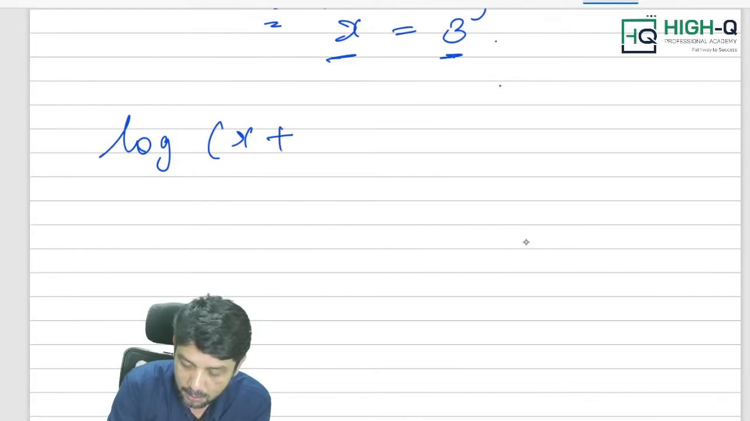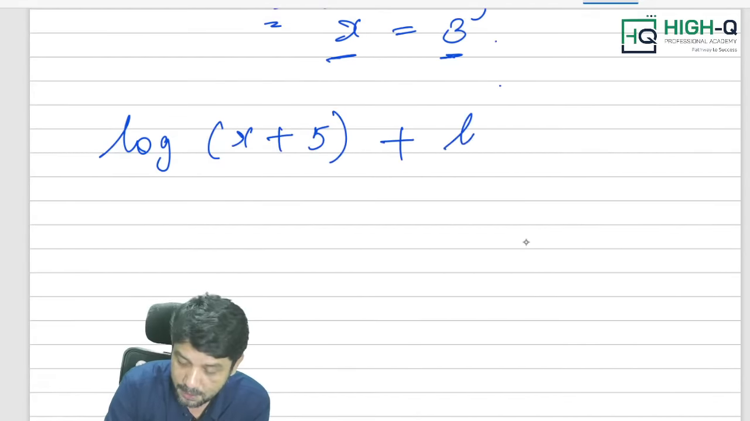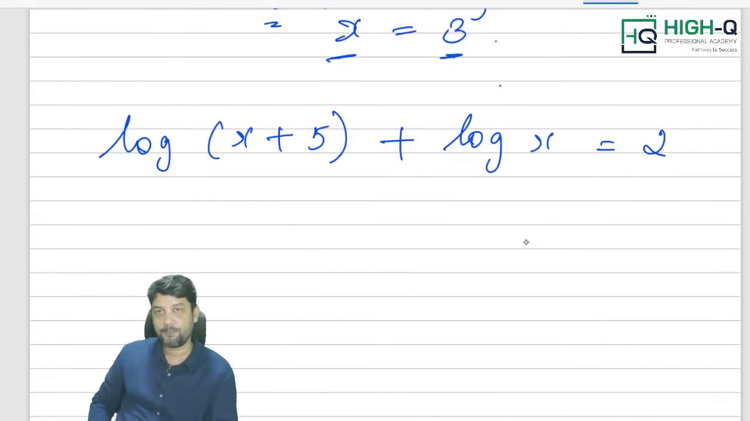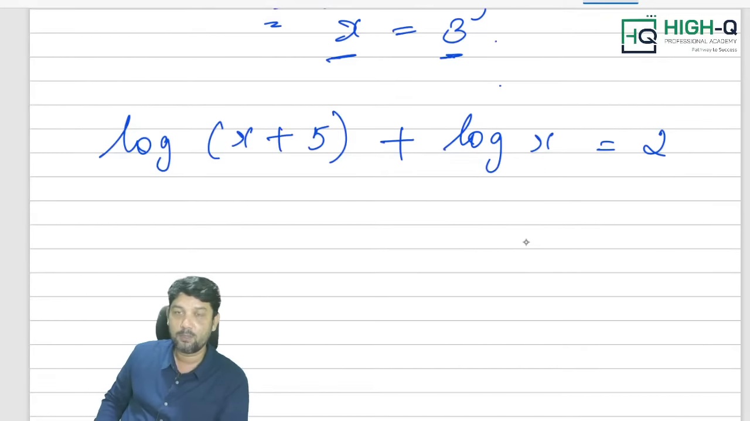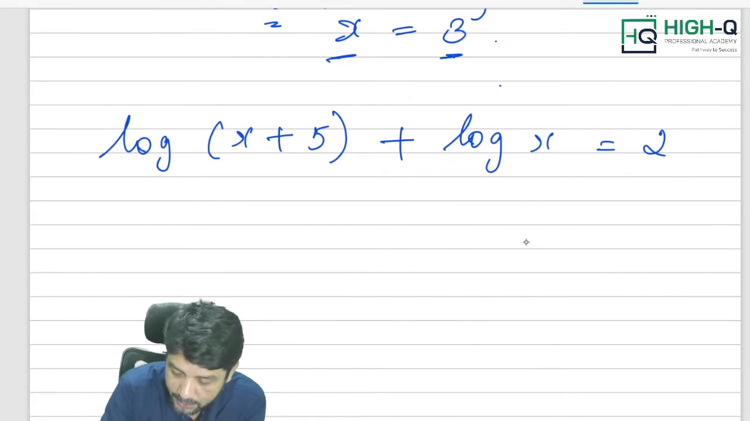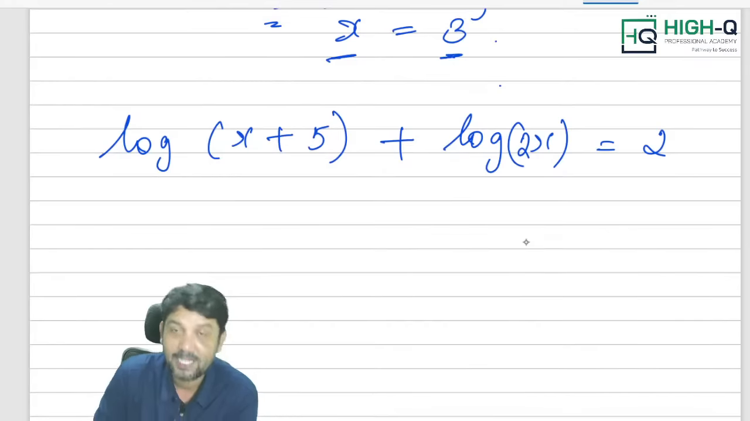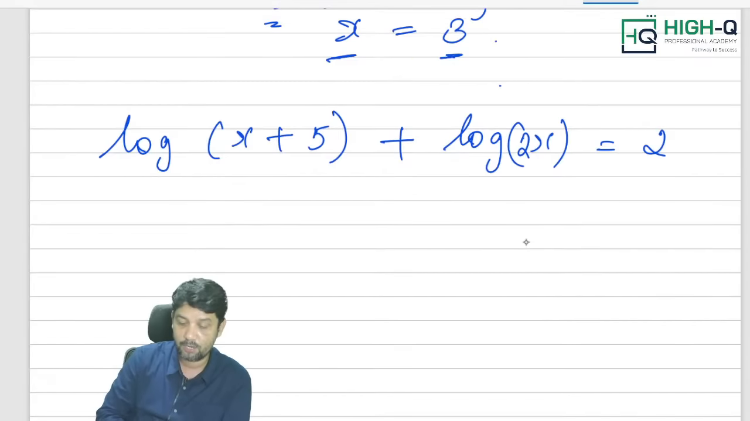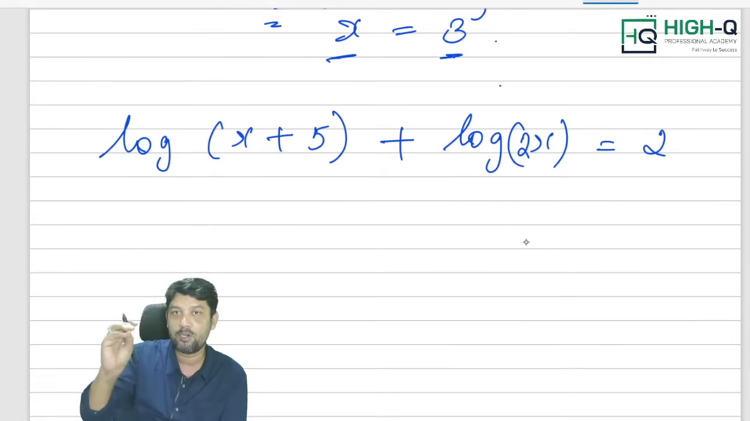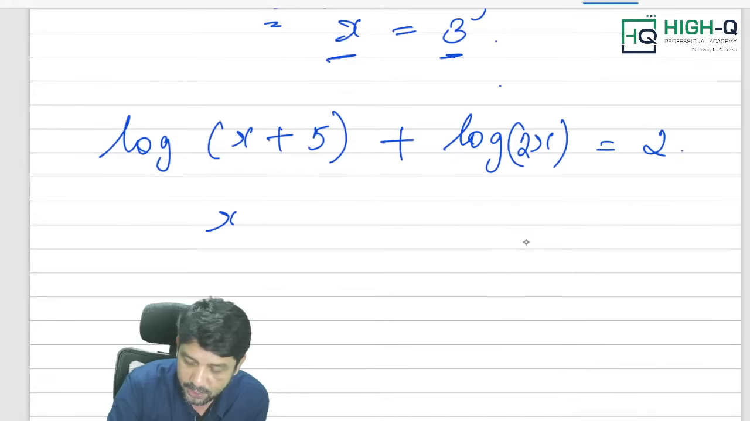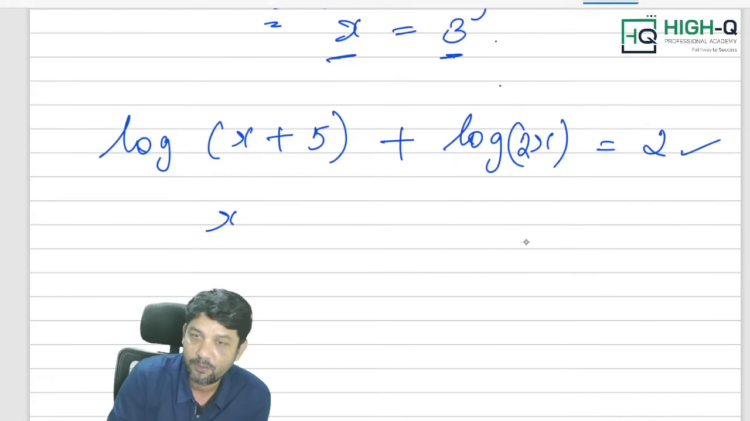For example, log of x plus 5 plus log of 2x is equal to 2. Find the value of x. Sir, if I am not writing the base, what is it? Understood? Base is 10. Using this equation, we have to find the value of x.